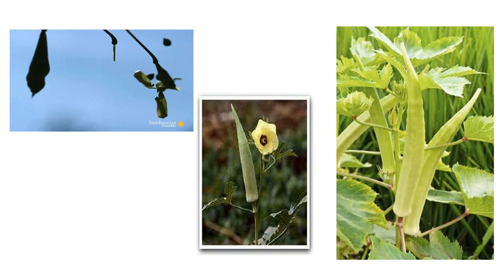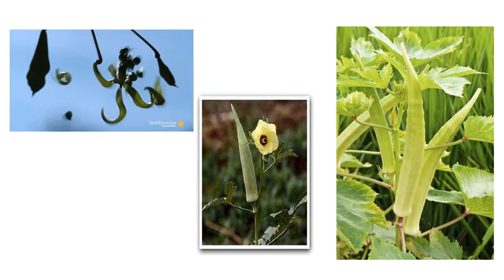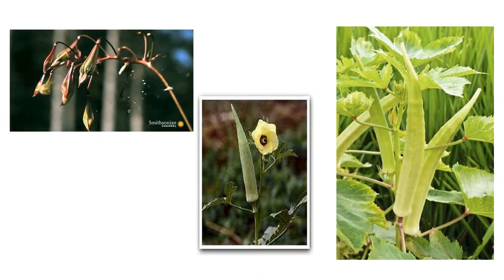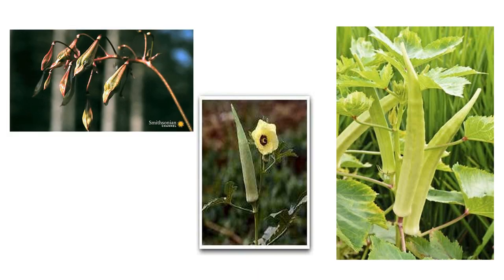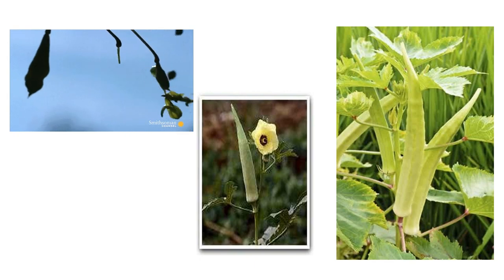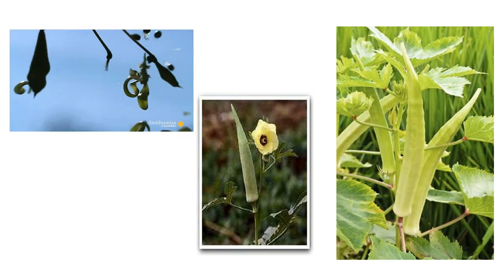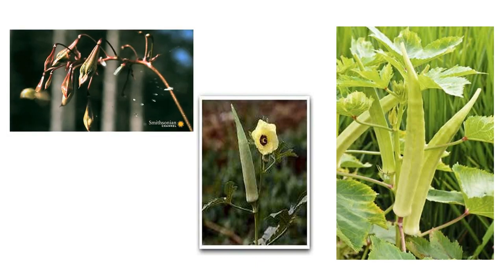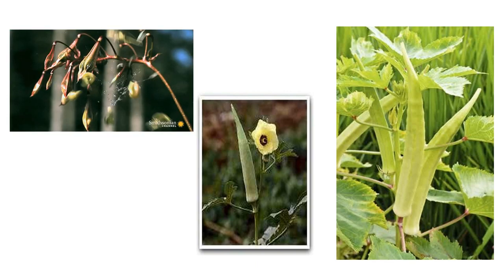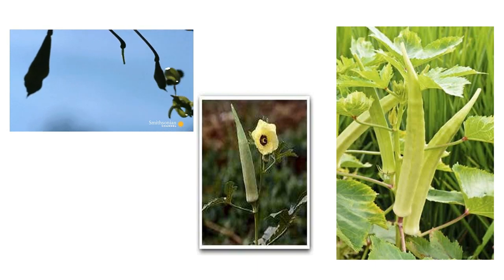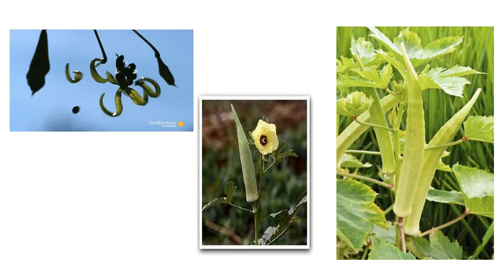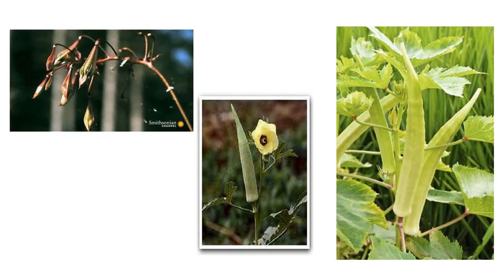You have seen all these burst and crack on ripening and scatter their seeds away from the parent plant, and when they get favorable conditions they grow. For example, pea, ladyfinger, bean, balsam, all these are dispersed by these methods.